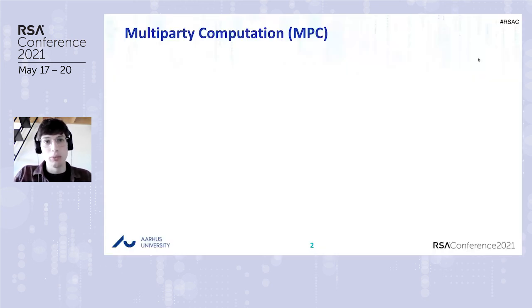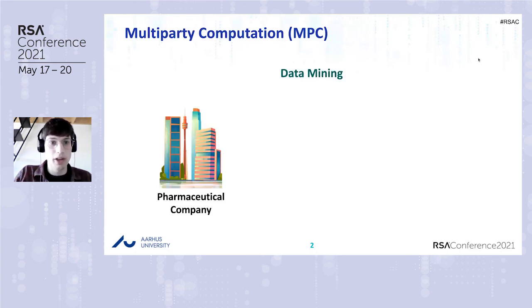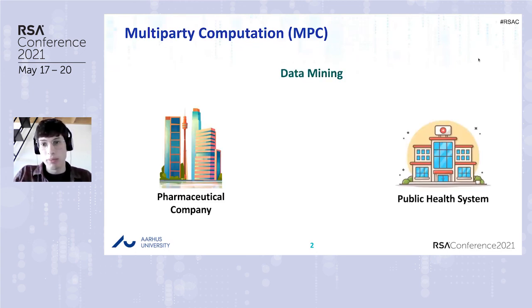We now introduce what multi-party computation is through a practical example. Suppose that we have a pharmaceutical company and a public health system holding some sensitive data X, for instance, the health data of the patients. And suppose that the pharmaceutical company is carrying out some research and would like to evaluate the function F over the sensitive data X.